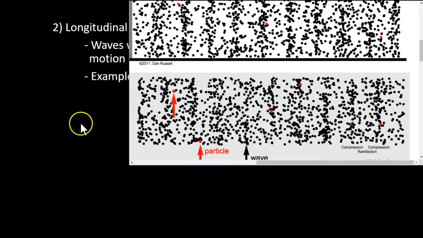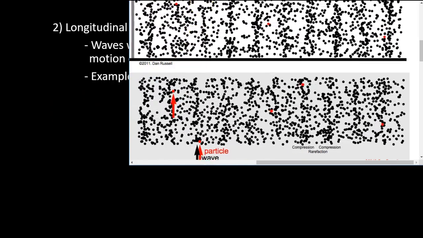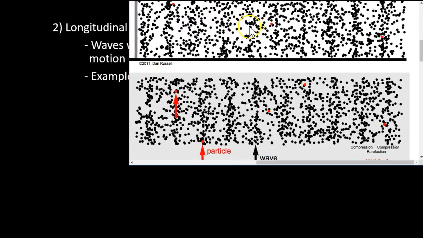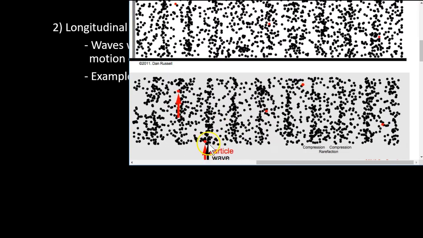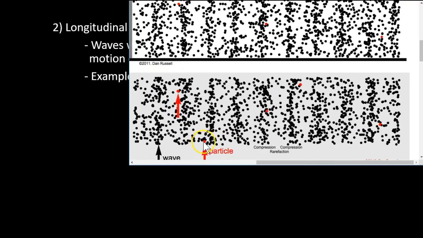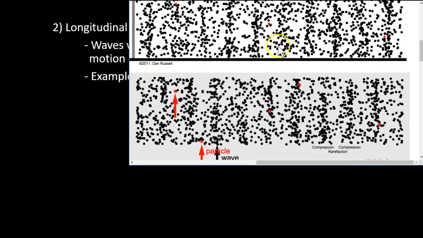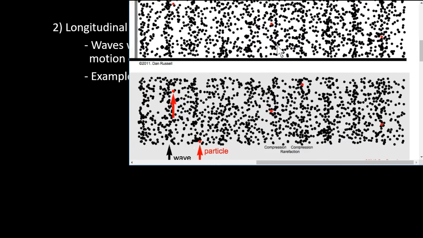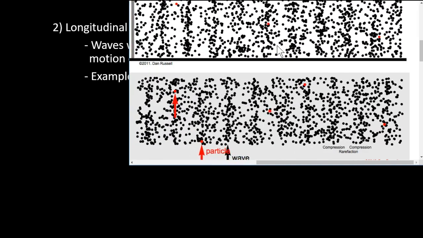Let me switch to my mouse here. Let's look right here. We see this wave sliding to the right. In both of these visuals, the waves are moving to the right. But look at this, they're highlighting a particle. This particle is not continuing to slide to the right. It's moving back and forth. In fact, you could pick any of these particles. Let's look at this one. Back and forth. The particles are moving parallel. The wave is moving to the right. The particles are moving parallel to the left and to the right.